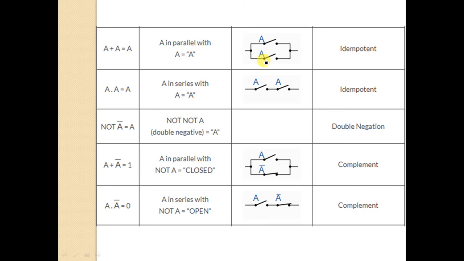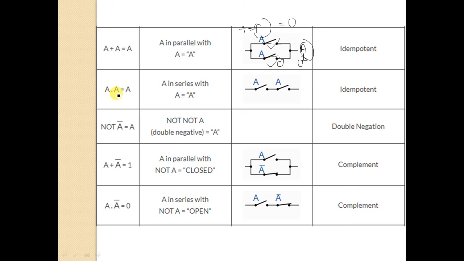So A plus A will be A. How? If variable A has value 1, then both switches will be closed, so output will be 1. This means input is 1, that's why output is 1. If it is 0, both are open, so input is 0 and output will be 0.